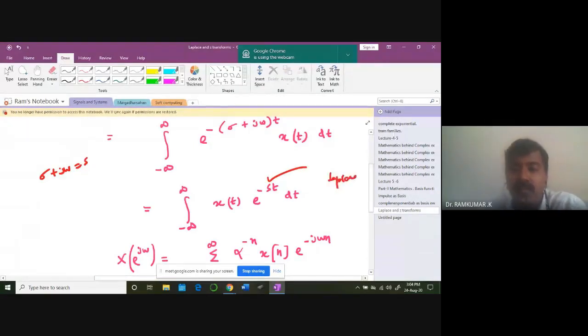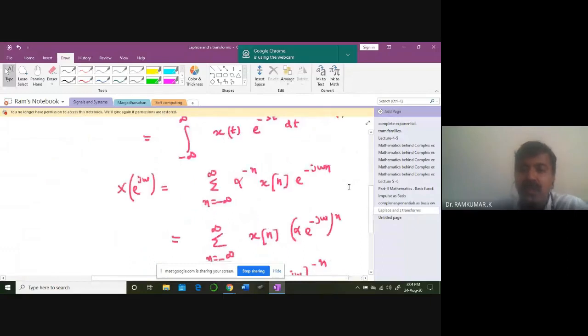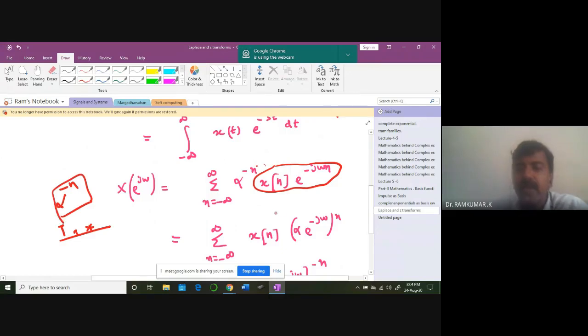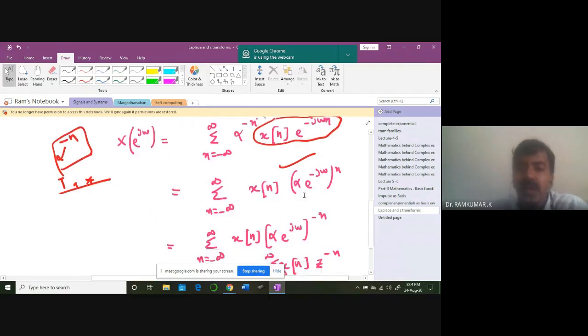But the same thing with discrete time Fourier transformation. This is a discrete time Fourier transformation. Instead of this x of n, I'm going to multiply it with a decaying exponential discrete waveform, alpha to the power minus n. I'm going to end up in something like this. This is called the Z transformation. So there are totally how many transformations we are learning in your subject? Discrete time Fourier transformation, continuous time Fourier transformation, Laplace transformation, Z transformation. Okay, all four are connected.